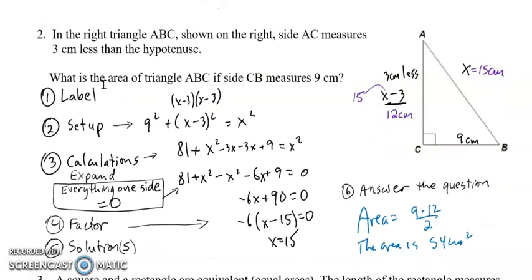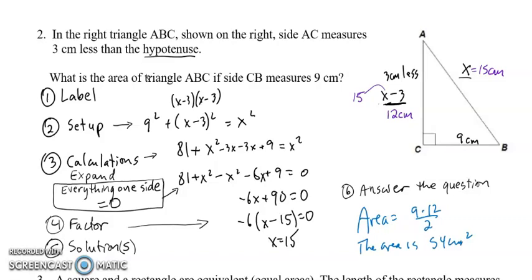Our second question is the application example where you have to find the sides of a right triangle given a couple of clues, and we're going to be using the Pythagorean theorem. Keywords to notice in here is that it says hypotenuse. Generally, that's the clue that you would use. We don't know the lengths of the sides, so we're told one of the sides is x, one side is 3 less than the hypotenuse, and BC is equal to 9.